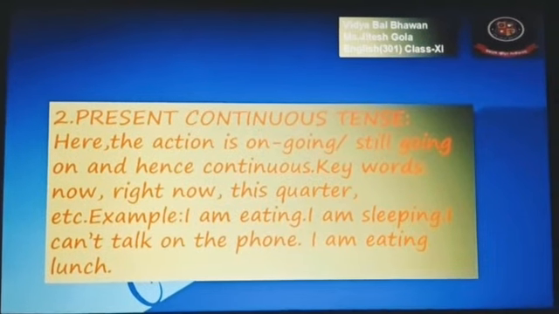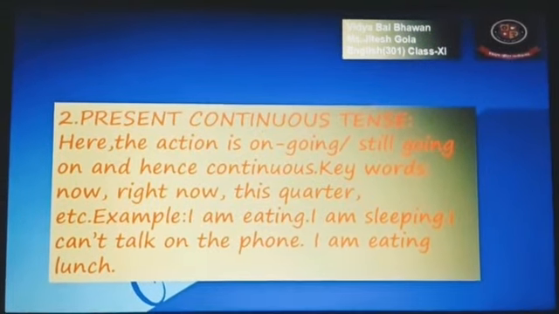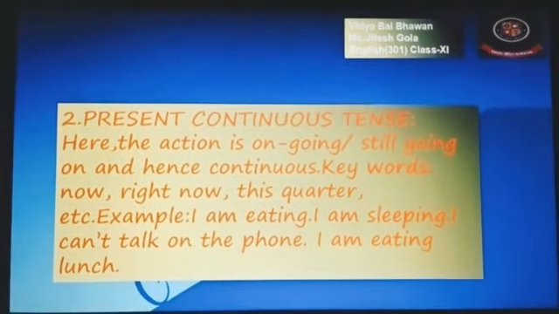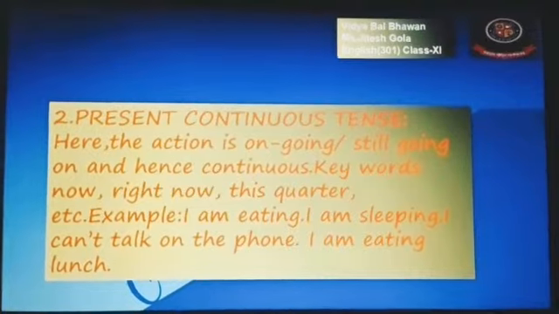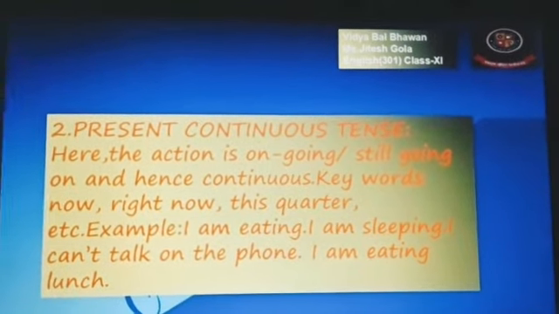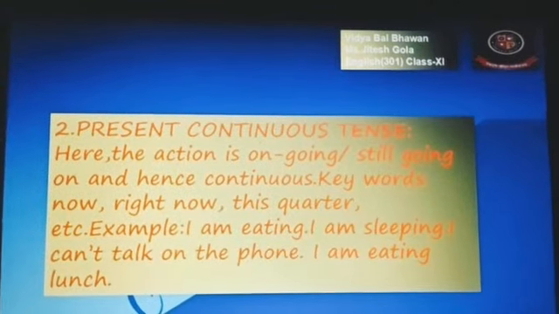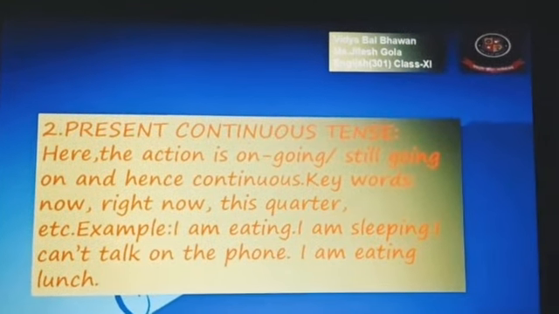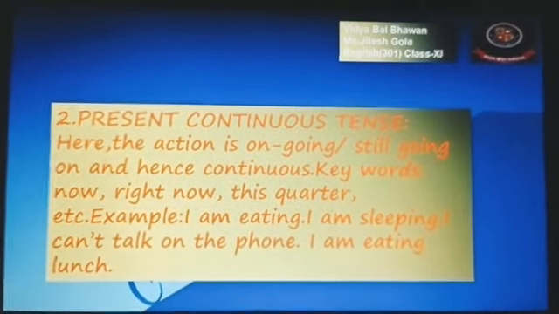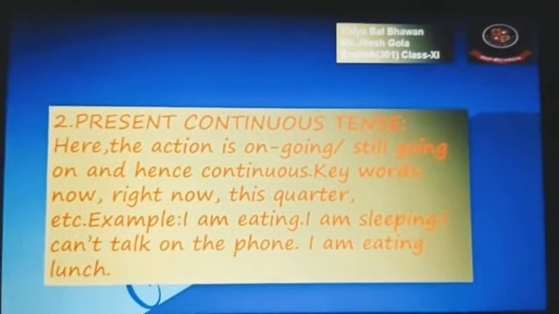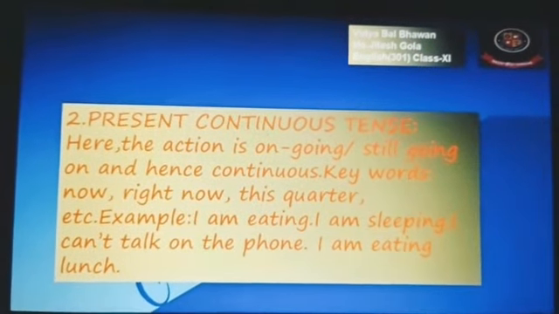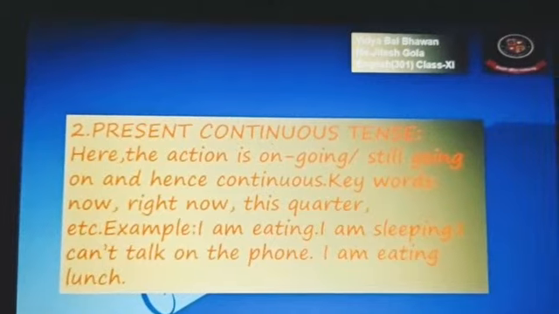I am sleeping, I cannot talk on phone, I am eating lunch. All these three are examples of present continuous tense. All of you just quickly write down any present continuous tense sentence. You have to write it down, each and every one, fast. I hope all of you have written now. Any simple sentence for your practice, you can note it down.